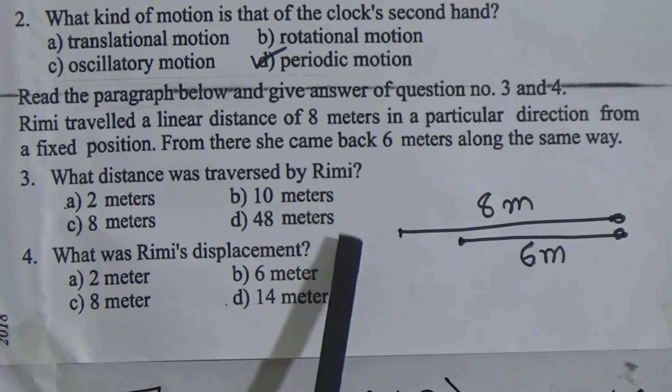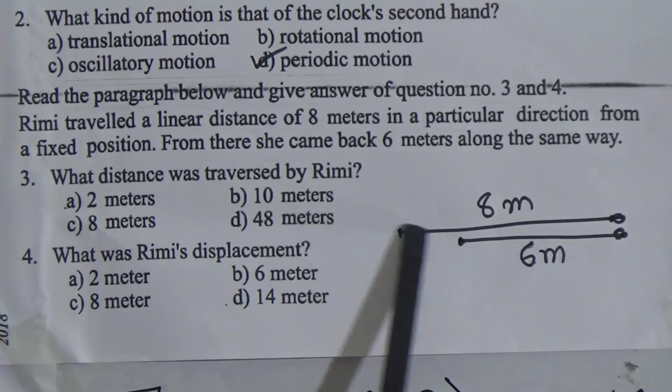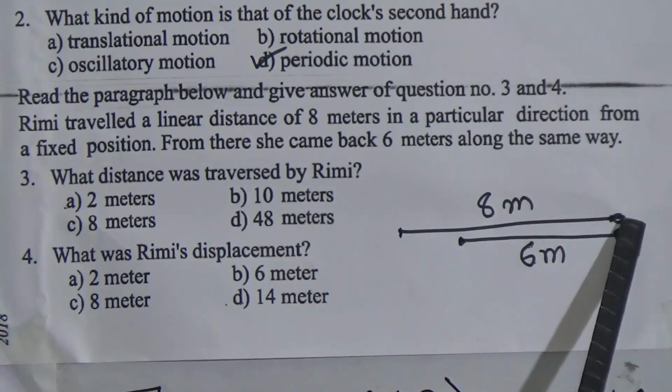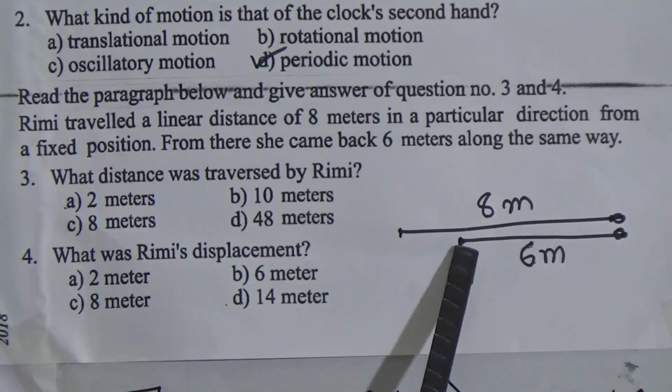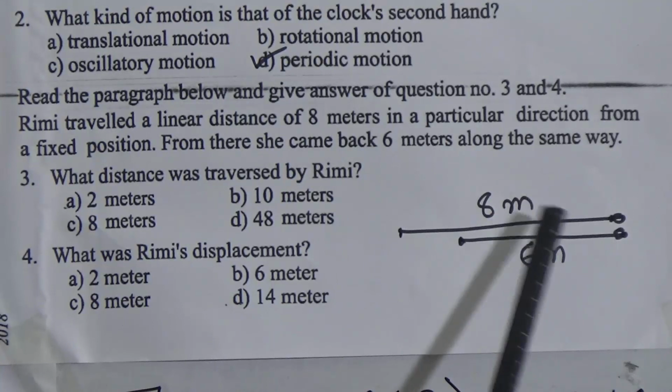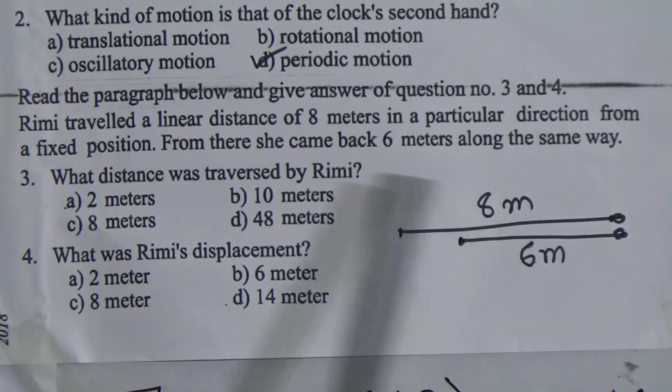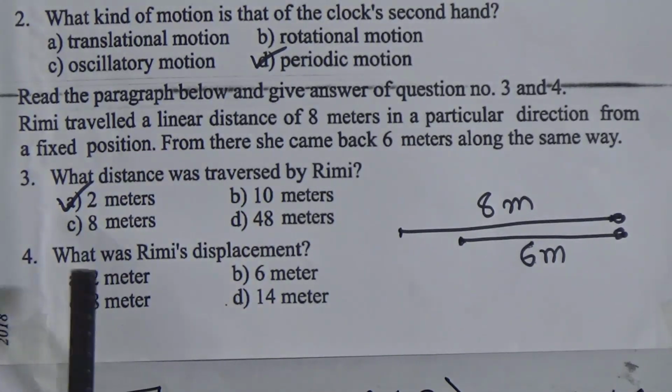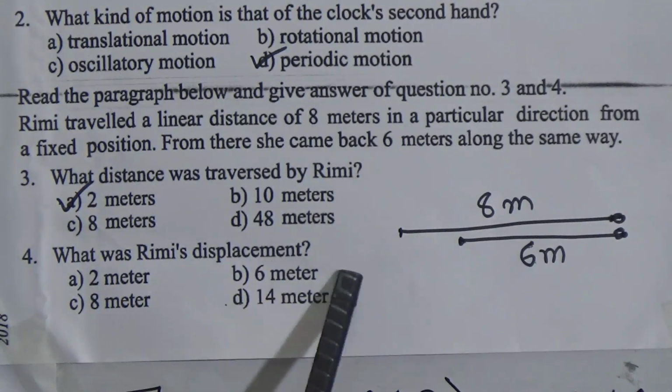Dear students, first one is, Remy went 8 meters and she came back 6 meters. Then we have to subtract 6 meters from 8 meters. Then we will get 2 meters. The distance covered by Remy is 2 meters. What was Remy's displacement?